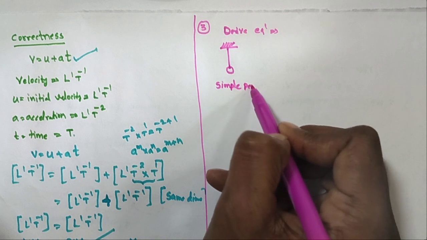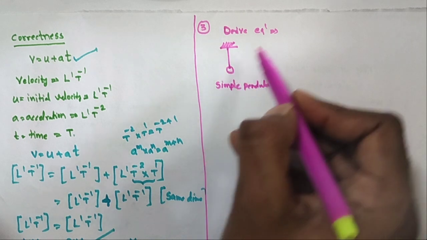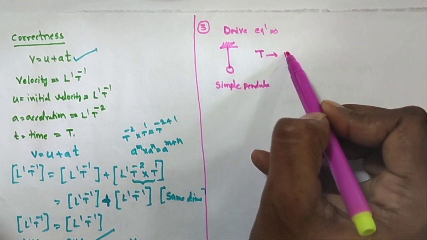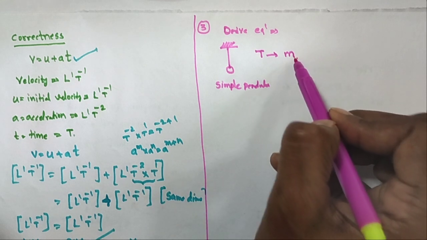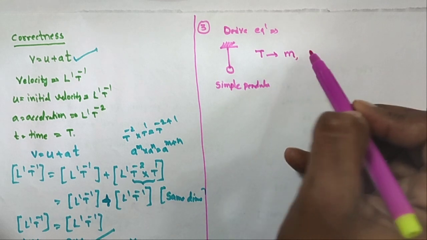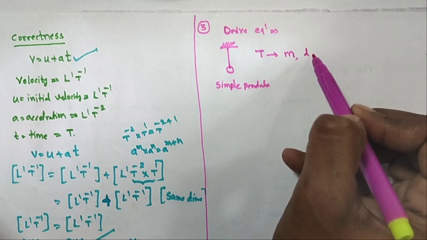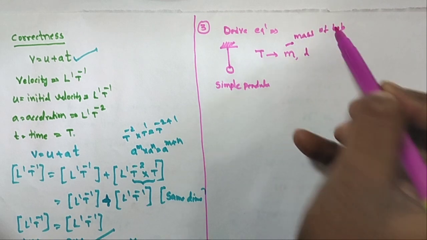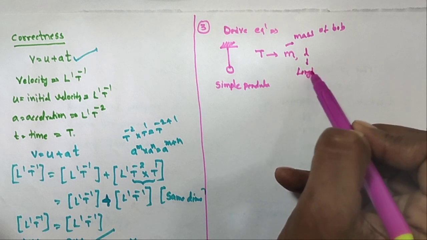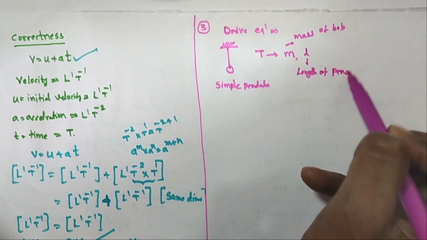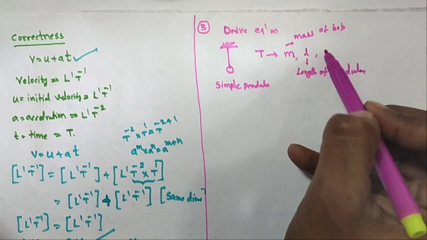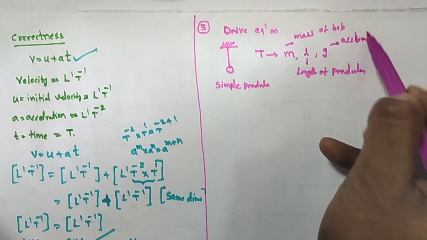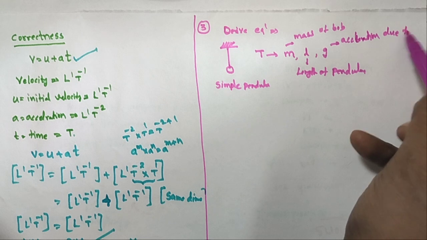The time period T, capital T, depends on the mass of the bob, m, the length of the pendulum, L, and G, the acceleration due to gravity.